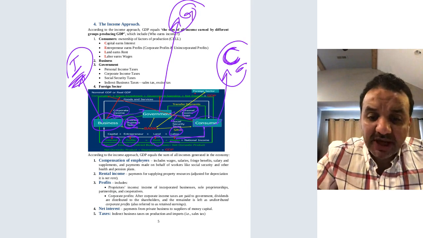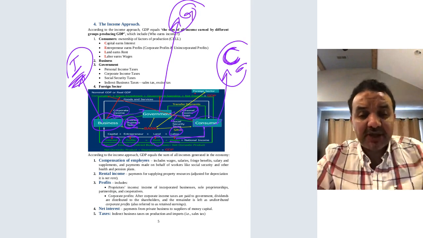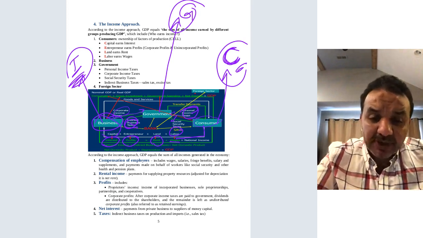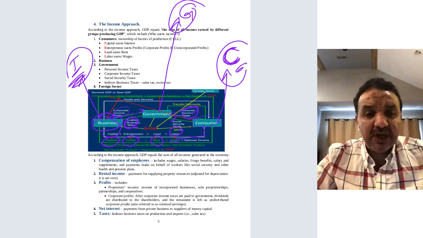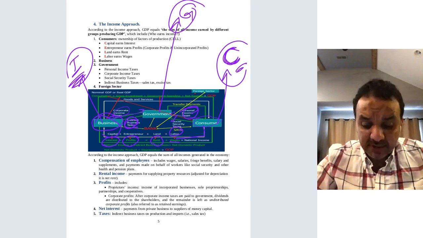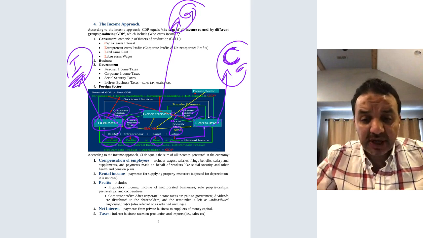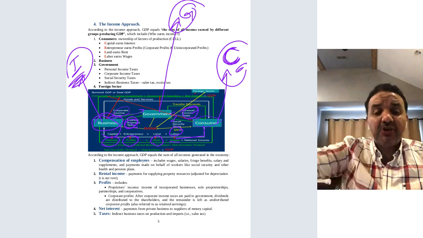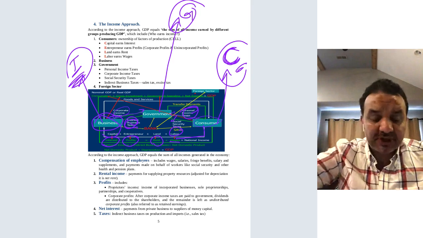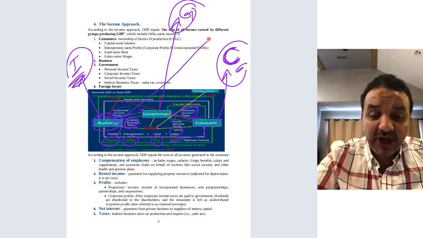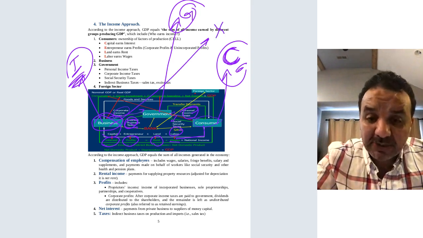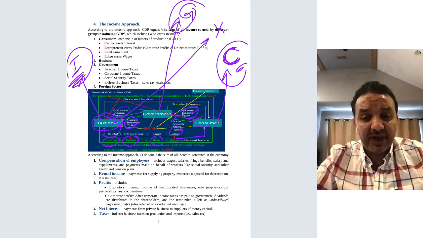The last part is export and import. For the business, let's say Dell manufactures Dell computers and exports them to Japan, France or Germany. These exports will be part of the US GDP.